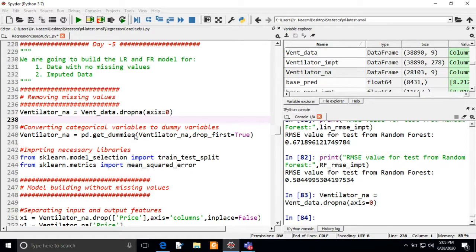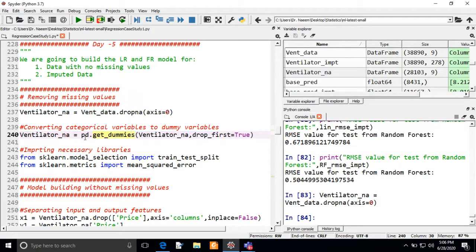Now we are going to convert the categorical values to dummy variables, because both models, the linear regression model and the random forest model, do not work with categorical values. So we have to convert them into numerical values so that we will be able to work with them. So we are going to create a dummy data frame with 0, 1 values.